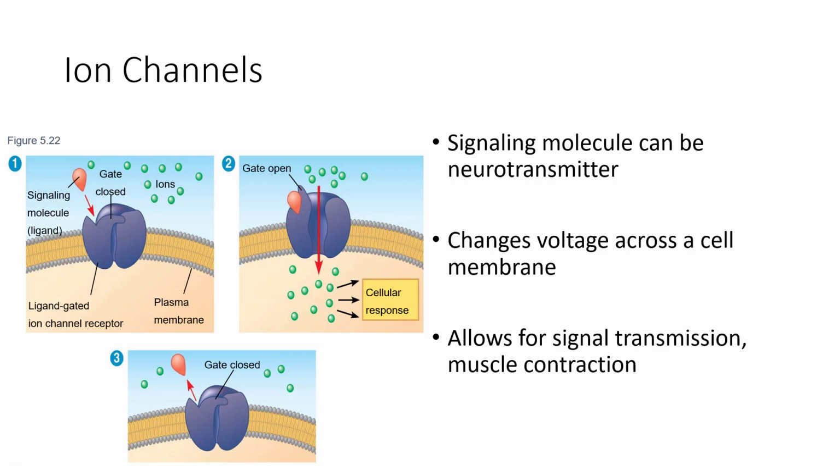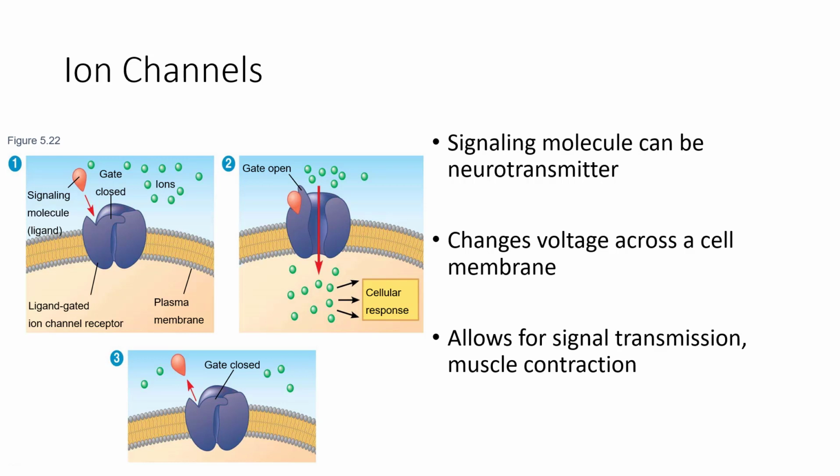This ion channel, when it receives the signaling molecule, will allow some ions to go into the cell. So perhaps this is going to be something like a neuron getting a neurotransmitter from another neuron and allowing sodium ions into the cell. And we're going to see later how that can cause an action potential, which is an electrical signal within a neuron.